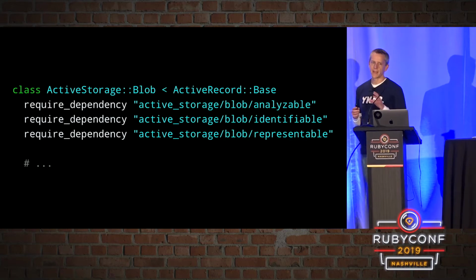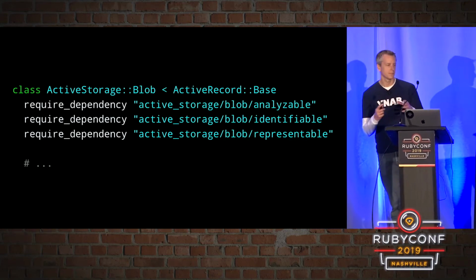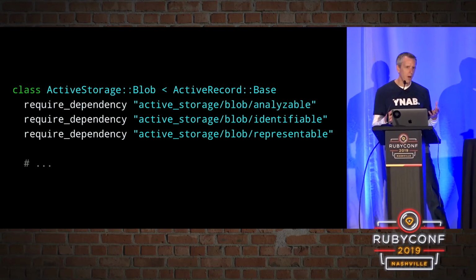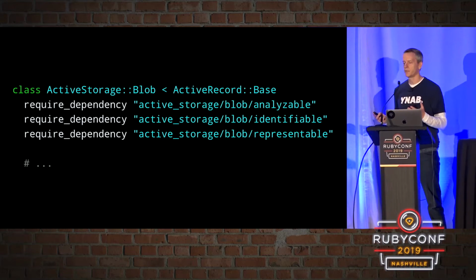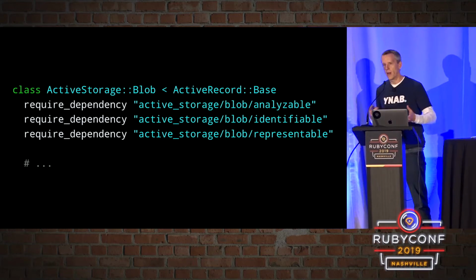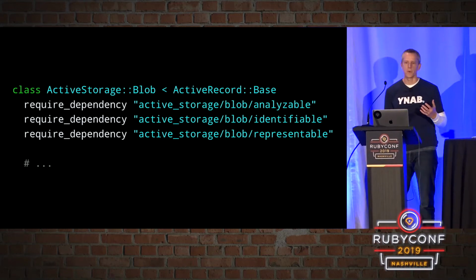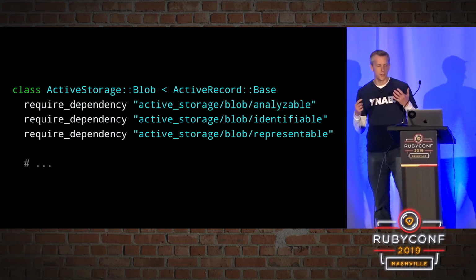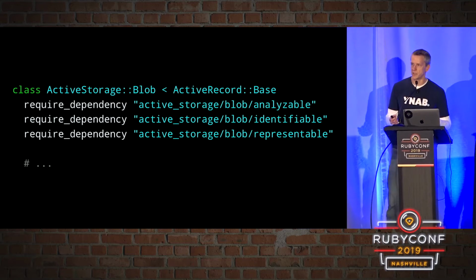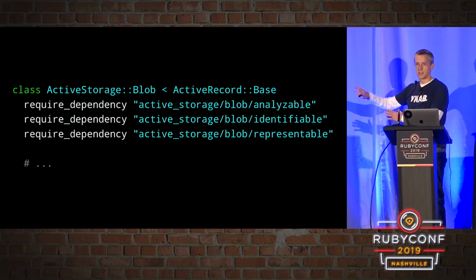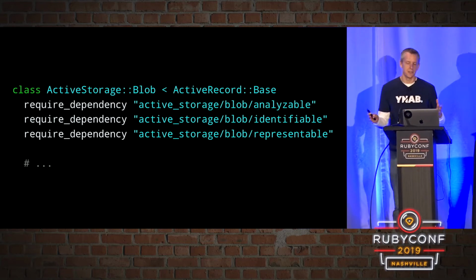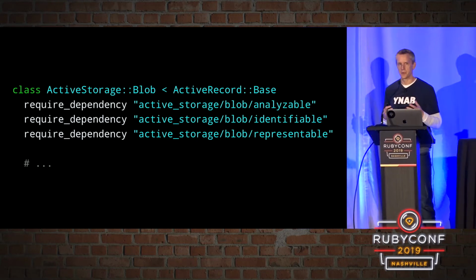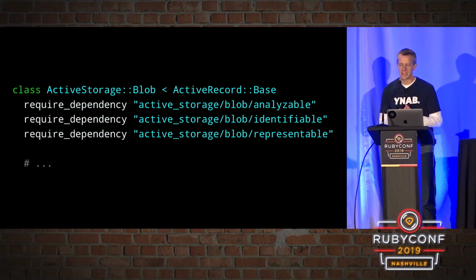And while I was in there, I came across these lines of code. And I didn't know what they did. I was familiar with require, but I'd never seen require_dependency before. I didn't know why they were there. I didn't know if they were part of Ruby or part of Rails. So I did what a curious developer does in that situation. I shoved that curiosity aside because I had a task to do. Fortunately, those lines were sort of inconsequential to what I was doing, so it wasn't a big deal.